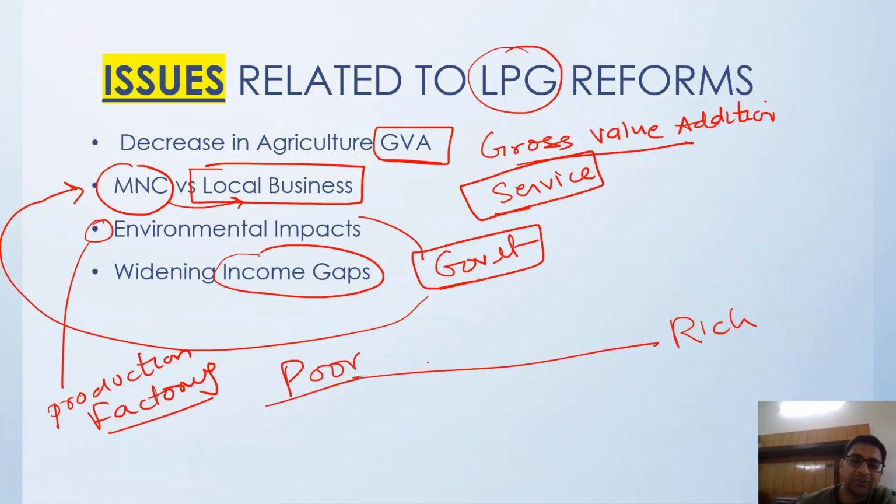Because of those LPG reforms, the economy started moving fast, and the poor were not able to catch up with this reforming period. Because the poor are not able to match up with the skills of the new generation, the rich and poor gap has even widened during this whole process.